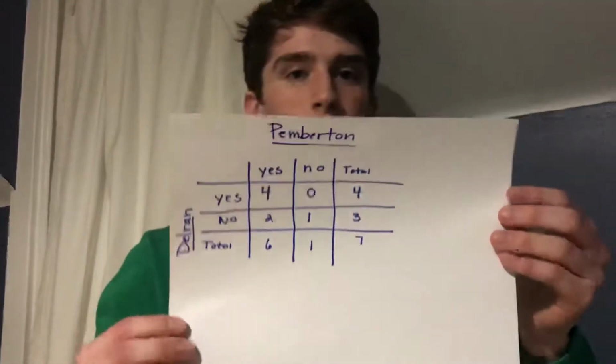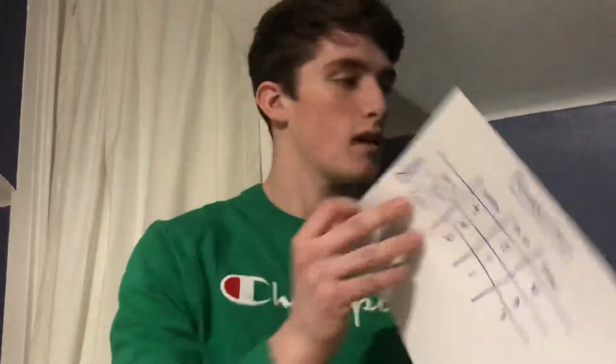So I took this data and I put it into a two-way table, like this. And I came up with a couple problems having to do with the probability of winning the matches each year in a given year.